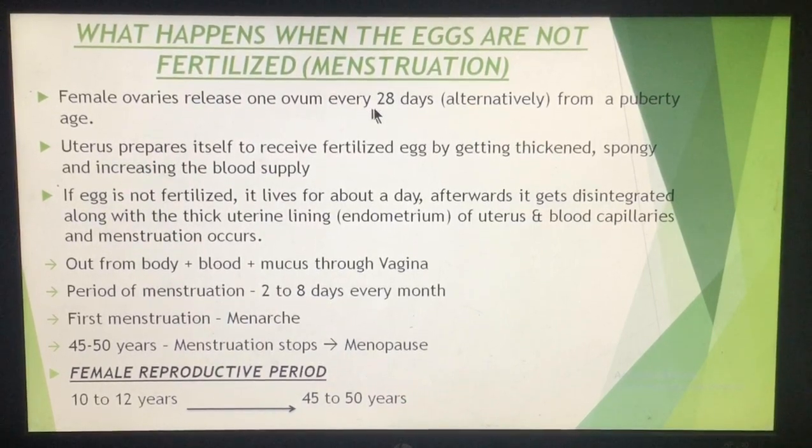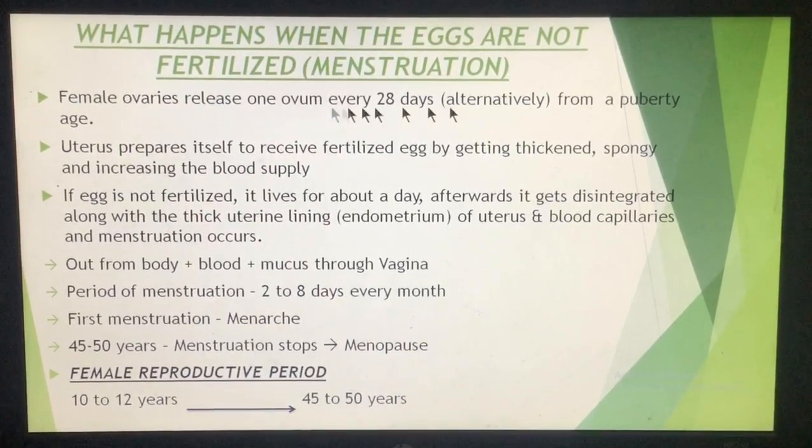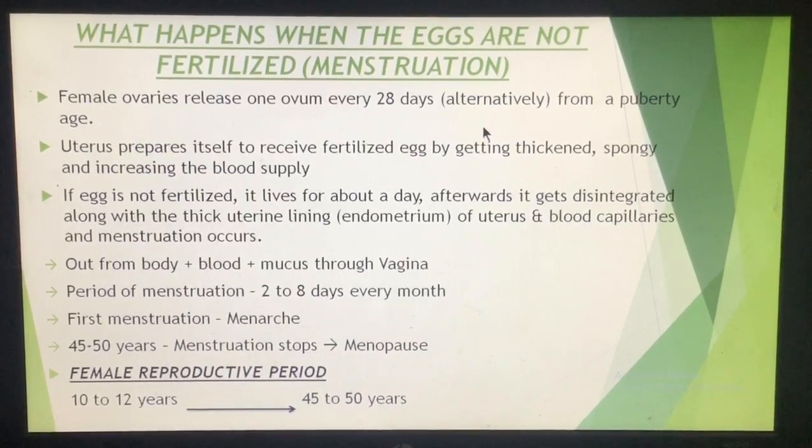These are the cyclic changes. Every 28 days, the ovary releases one egg alternatively, from the age of puberty. Now suppose a question has been asked: in one year, one ovary releases how many eggs? So it will be 6, because the two ovaries release 12 eggs.